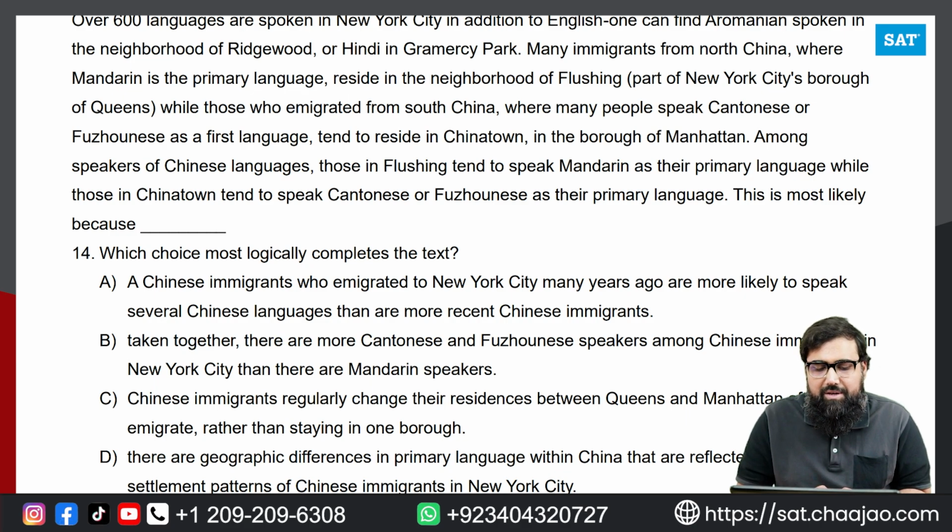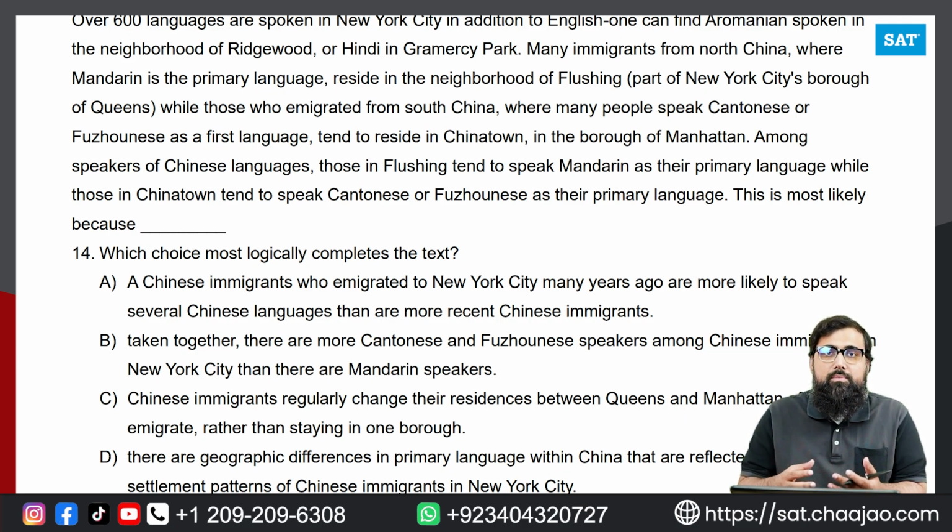Among speakers of Chinese languages, those in Flushing tend to speak Mandarin as their primary language, while those in Chinatown tend to speak Cantonese or Fujianese as their primary language. That is primarily because of where they came from and what was the primary language of the place they came from, and that is why the difference, right?